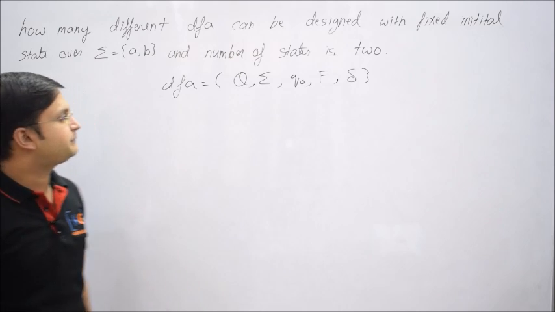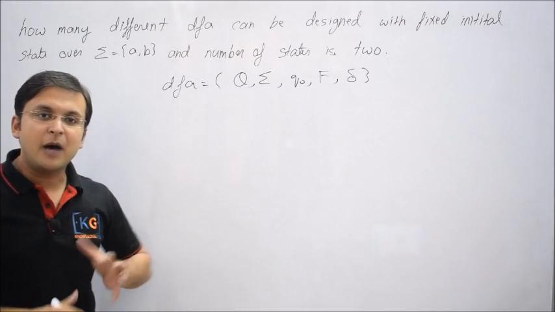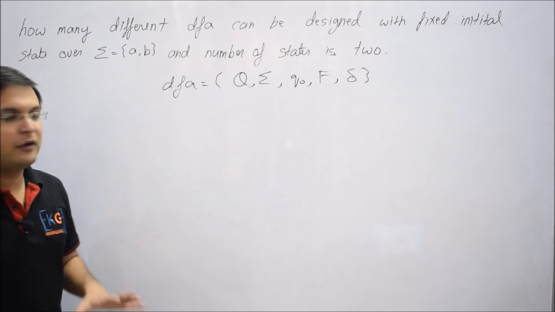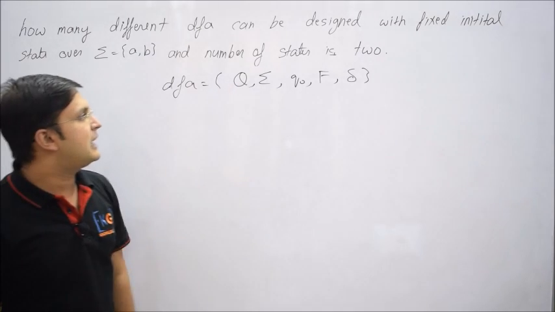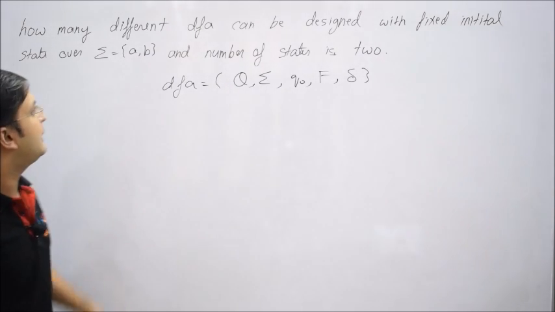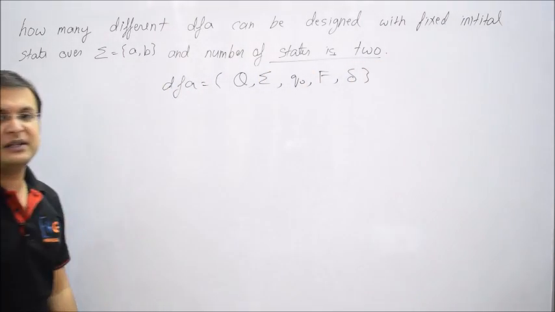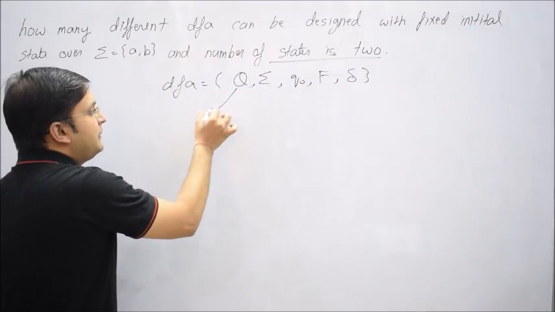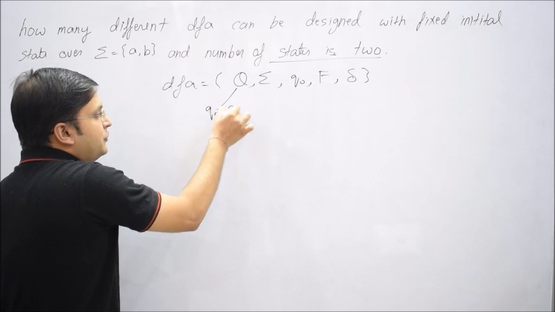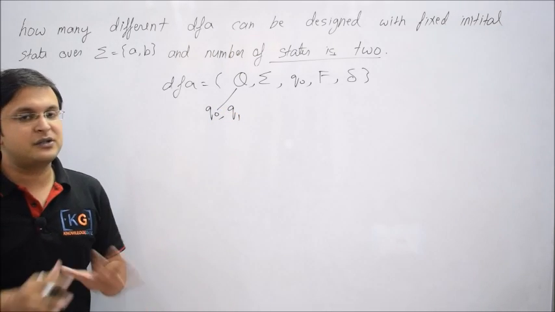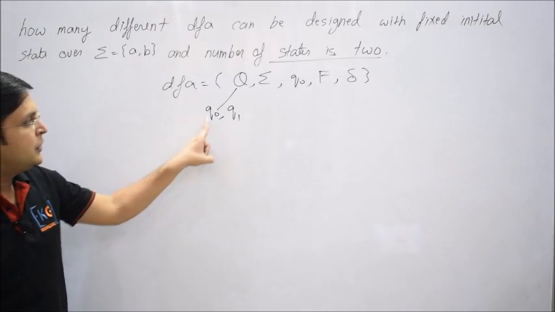Now you understand, the question is how many different DFAs can be designed. First let's see how much information we have. First is capital Q, which is the total number of states. Here they have already specified that the number of states is 2. So let me say we have 2 states, Q0 and Q1. It is not like we can take any number of states. It is already fixed that we can have only 2 states.